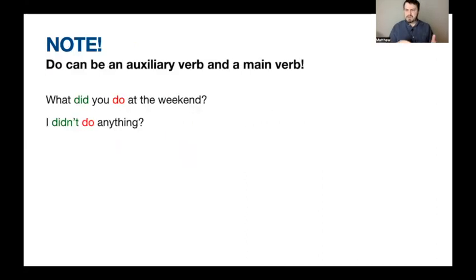Note, this is a big important thing. Auxiliary verbs, such as do, can also be the main verb. So there can be two do's in the sentence in past tense. Yes, that's right. For example, what did you do at the weekend? I didn't do anything.